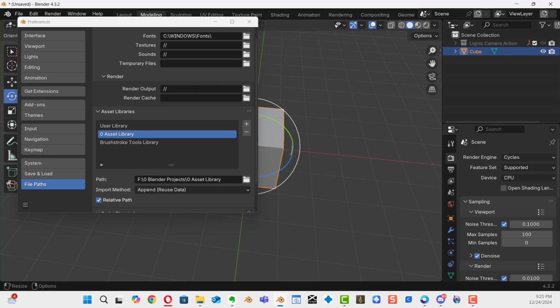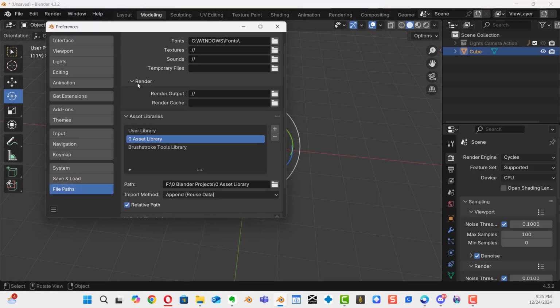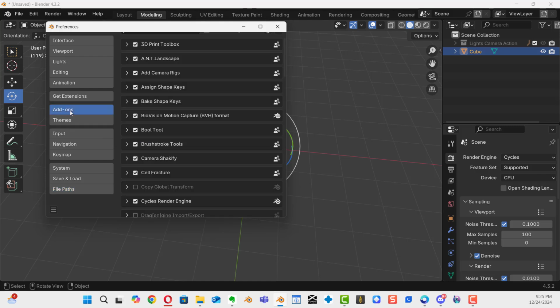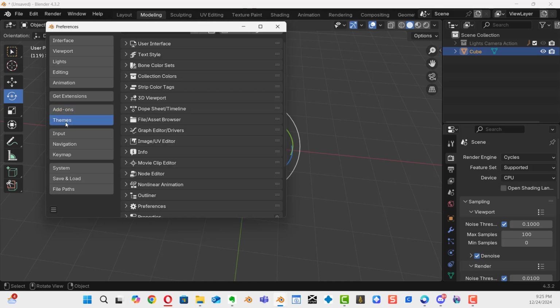All right, so let's address the shortcuts. You're going to find them, as well as your add-ons, right over here in the add-ons menu or the themes menu. So if you don't find an add-on in one, try the others.